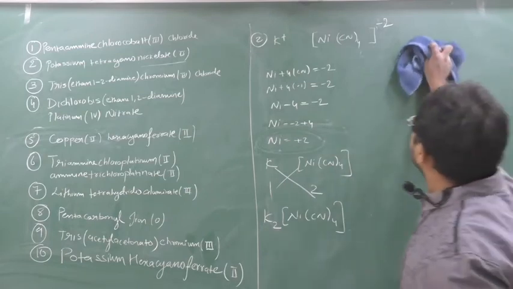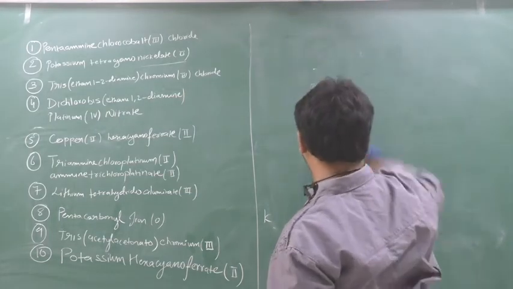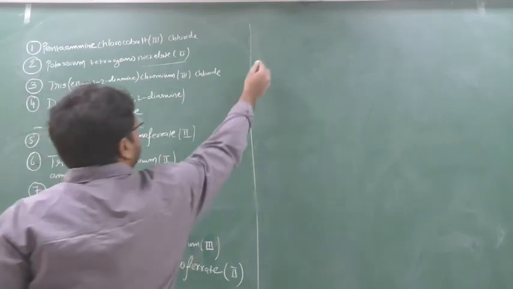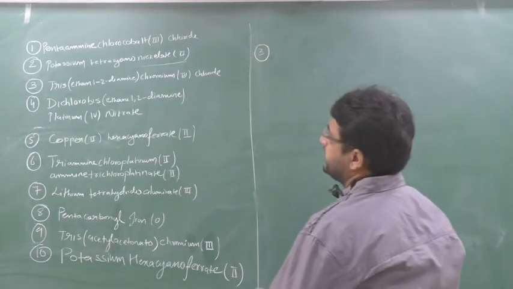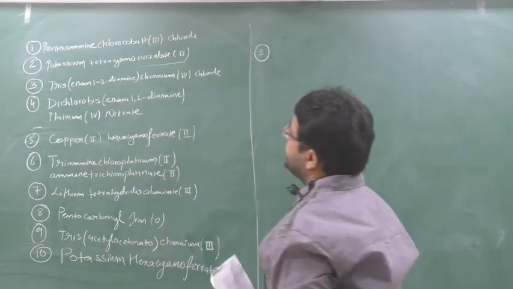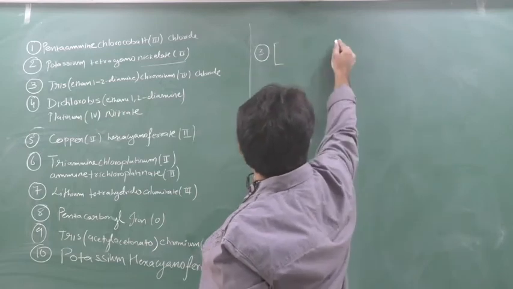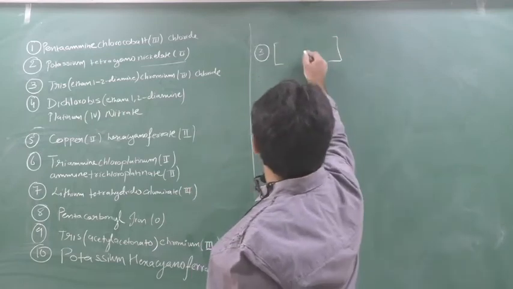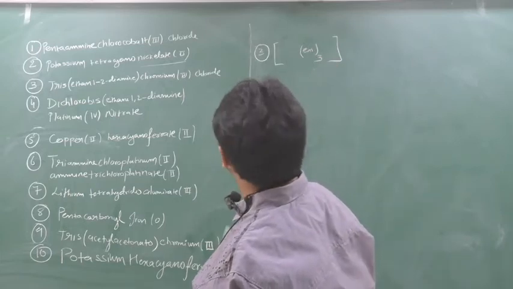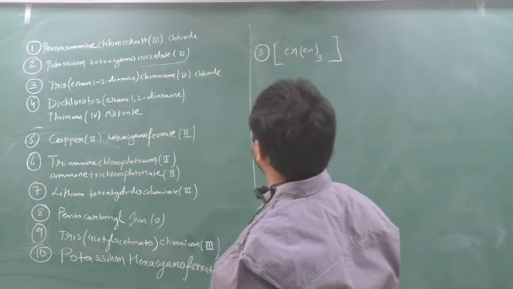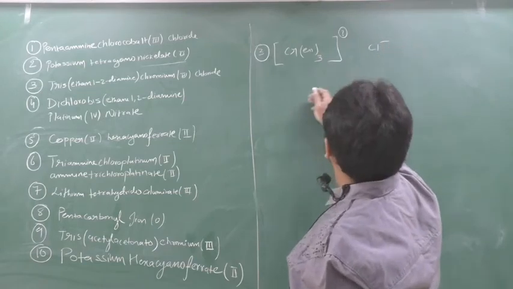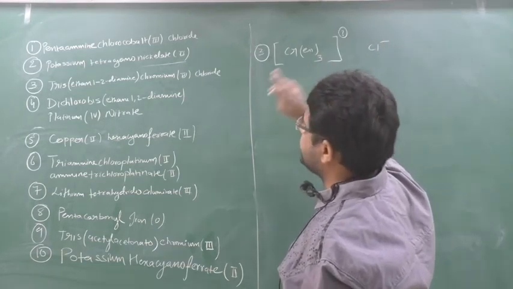Done? Great. Next, I will go for it. Question number 3. Now, question number 3 says what? See, check it out. It is telling tris ethane 1,2-diamine chromium 3 chloride, means here cationic complex is there. So what is the cationic complex here? Cationic complex, tris ethane, and we have chromium, and here chromium is 3. So what charge I should put here so that I get the answer as chromium 3?